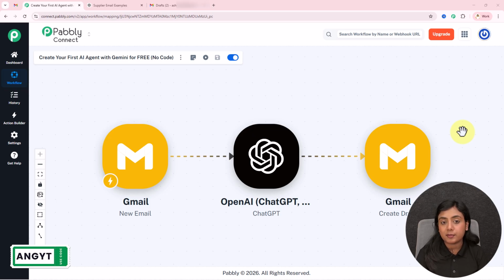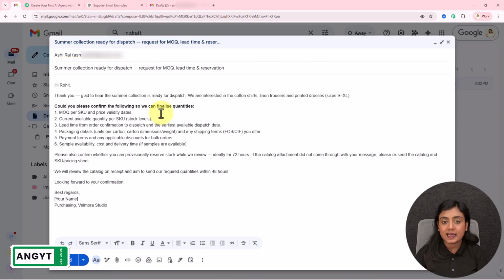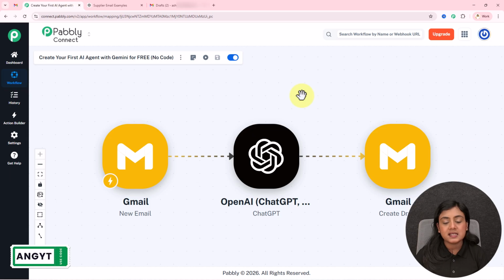What is going to happen is that as soon as in your business you receive any email, automatically an AI will generate the reply to the email and create a draft in your Gmail account. Yes, this can be possible through this setup. So without wasting any time, let me show you how.